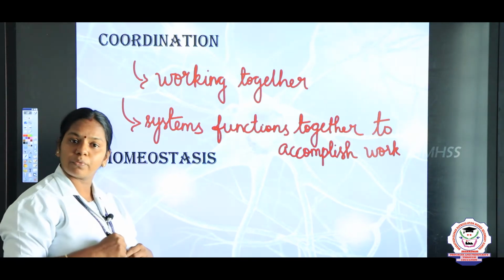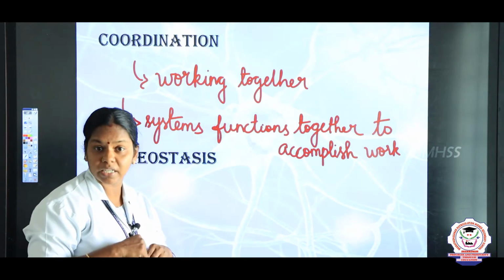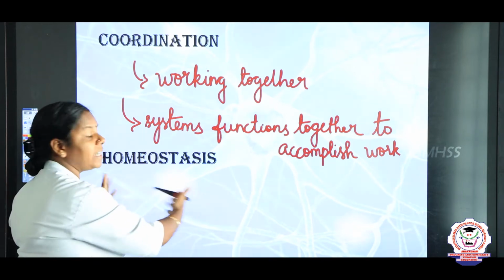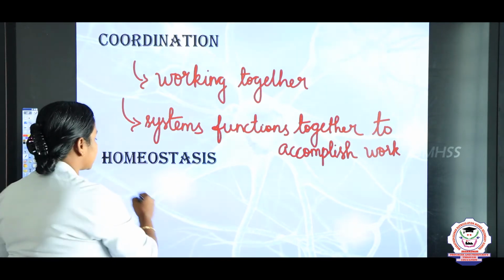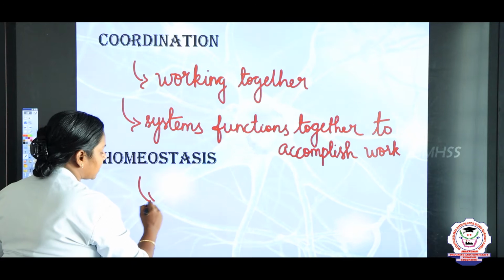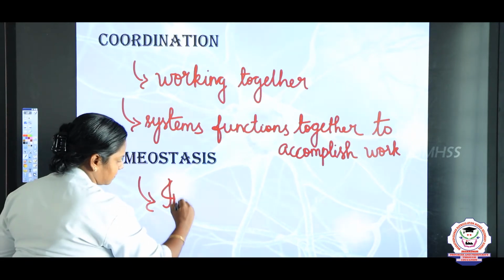All the systems of our body work in a coordinating fashion to maintain homeostasis. Homeostasis is nothing but the internal balance.